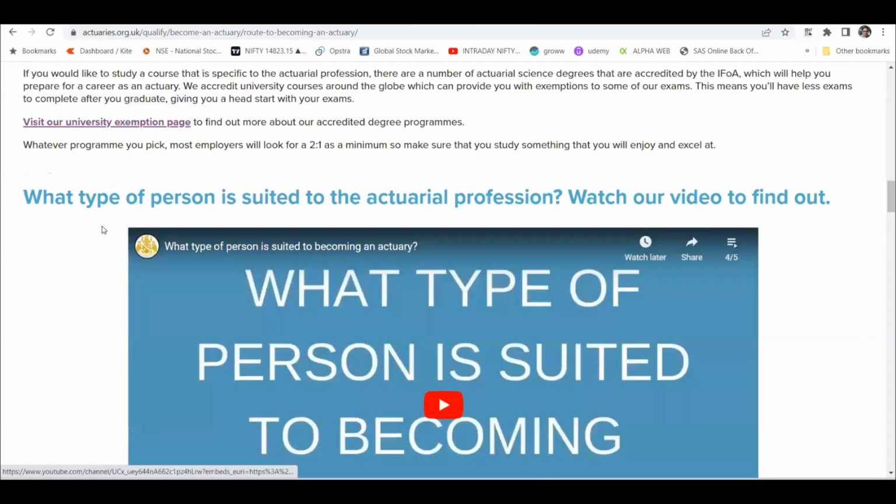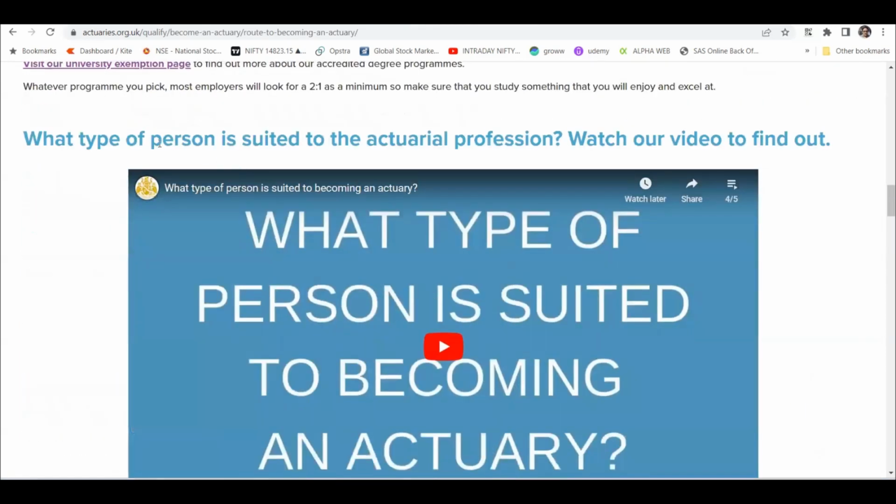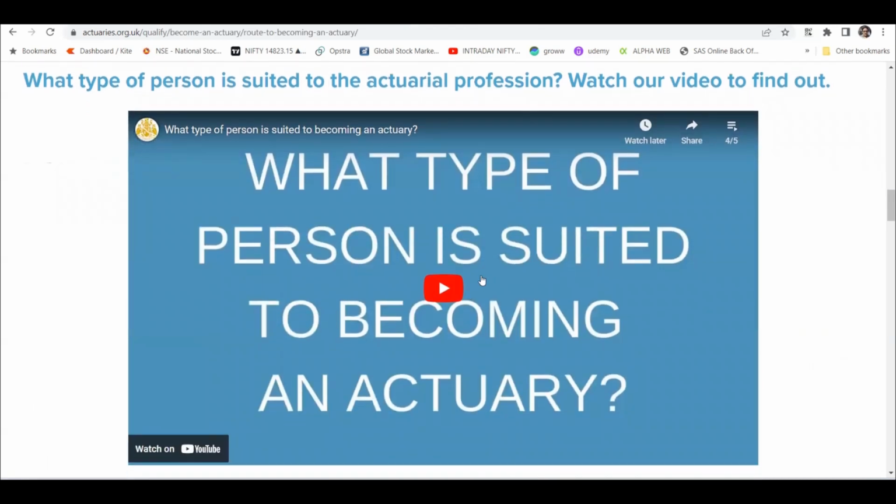Which university course? Now here you can also see there are a couple of points on what type of person is suited. I have not seen the video, but if you have some mathematical knowledge, or if you are willing to learn mathematics, both would work out. Even if you don't have mathematical knowledge currently, but you are willing to learn, you can do actuarial science. I frankly believe anyone can do anything. For some person it would be easier to do something, and slightly more difficult for some other person. But anyone can do anything.